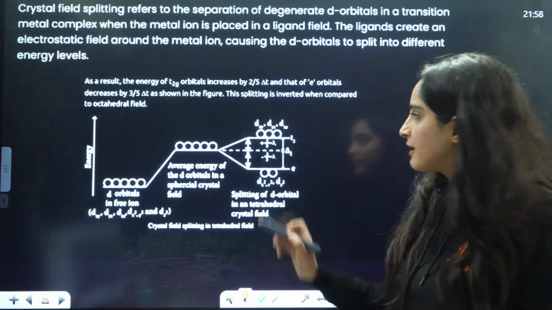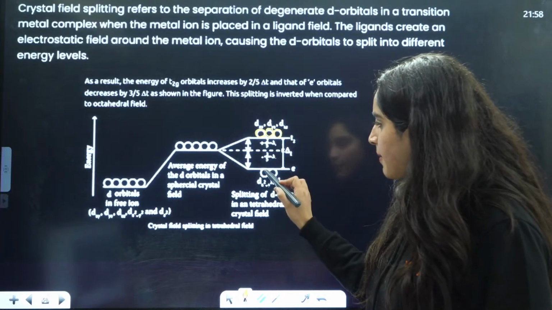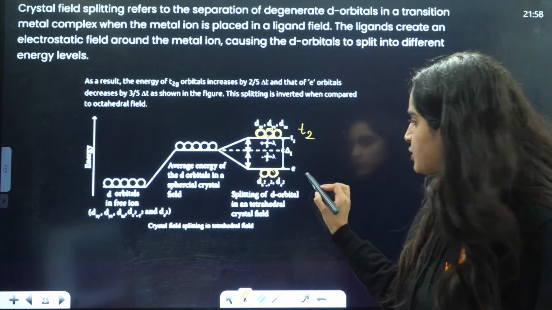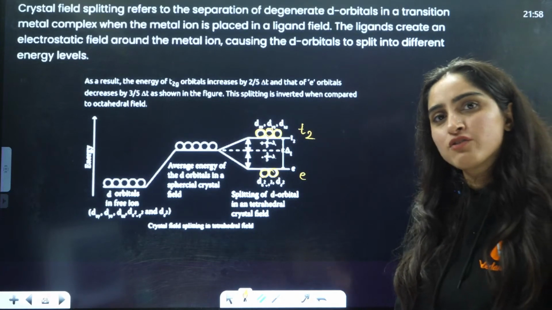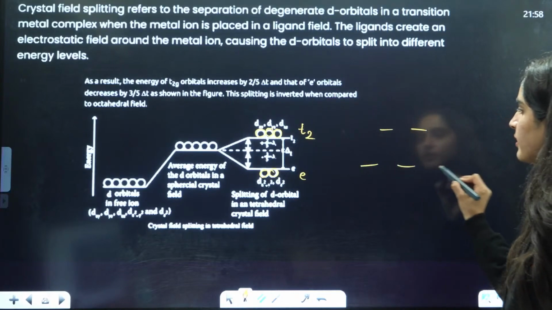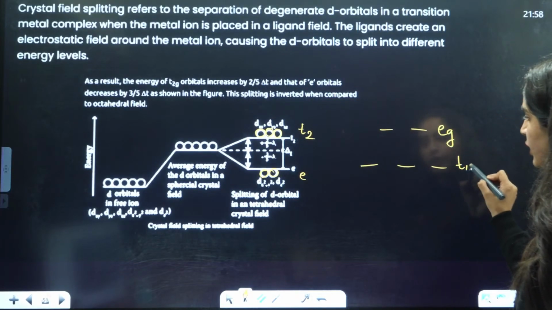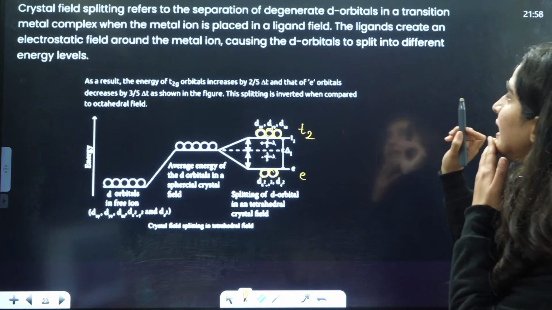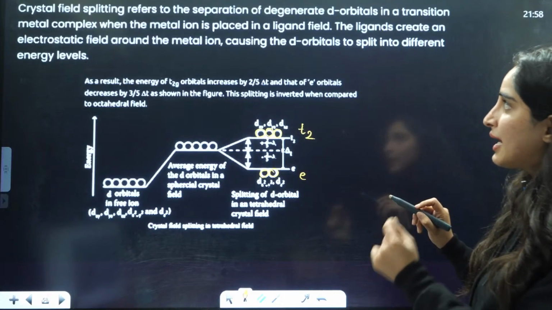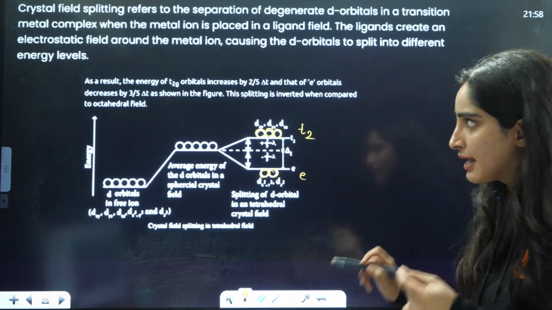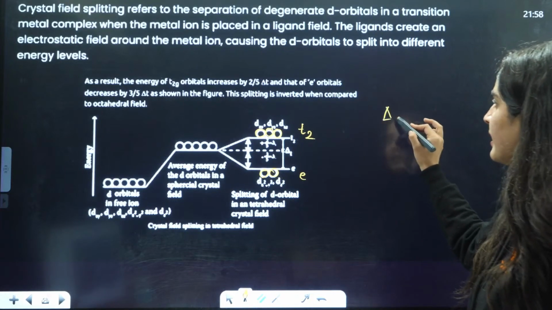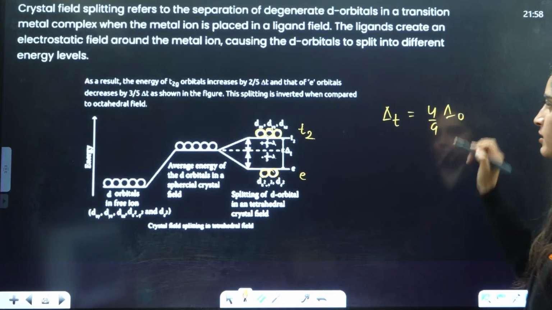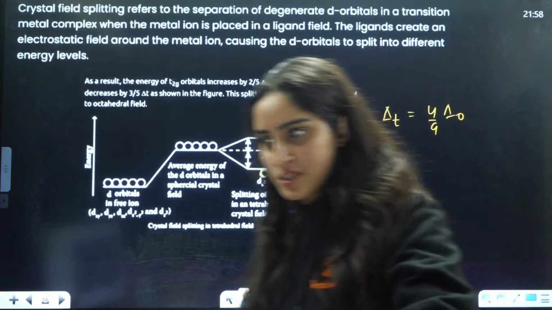So now in tetrahedral, 3 orbitals are above and 2 are below. The ones above are called T2. The ones below are called E. In octahedral, it is the opposite: you have 2 above and 3 below, called Eg and T2g. Now you can say the ligands create an electrostatic field around the metal ion, causing the orbitals to split into different energy levels. As you can see here, you can also write that tetrahedral splitting is 4/9 of octahedral. This you can also write for extra information.